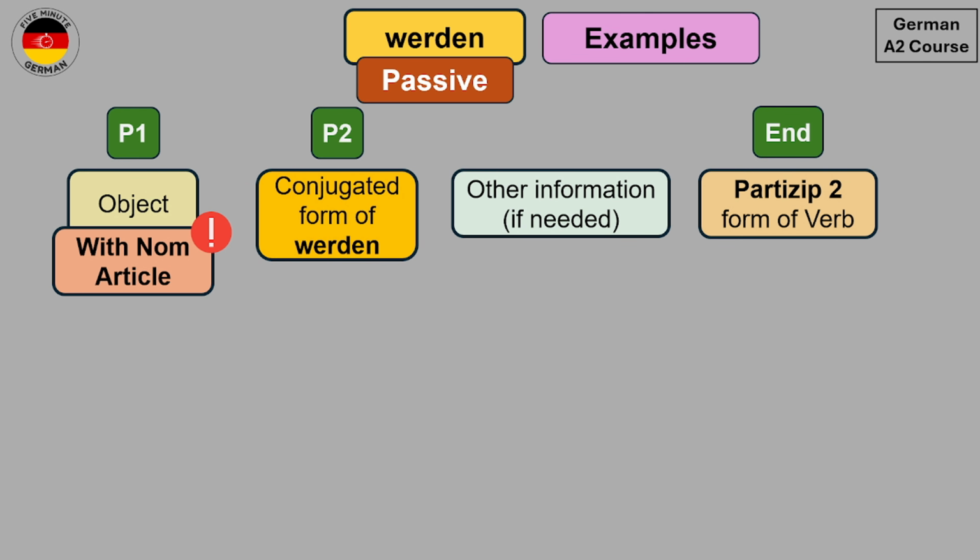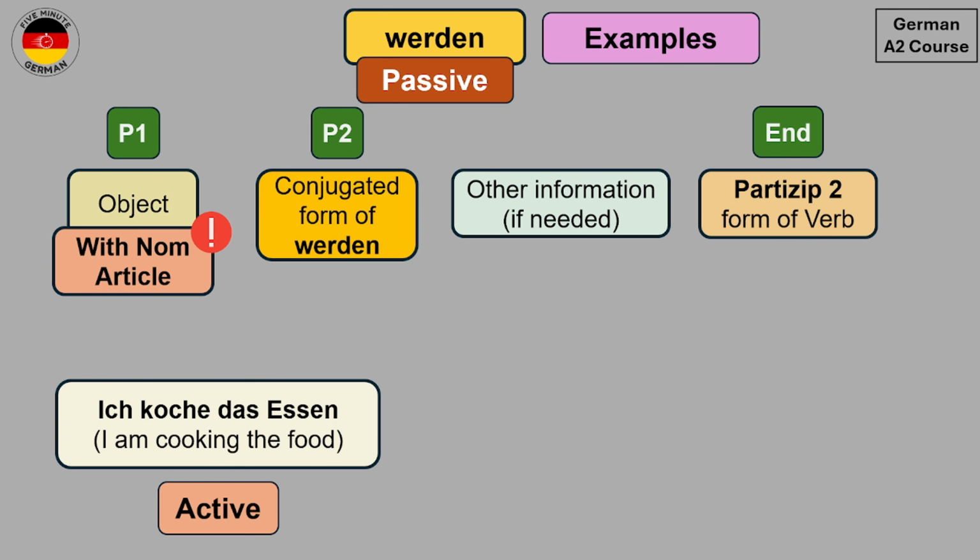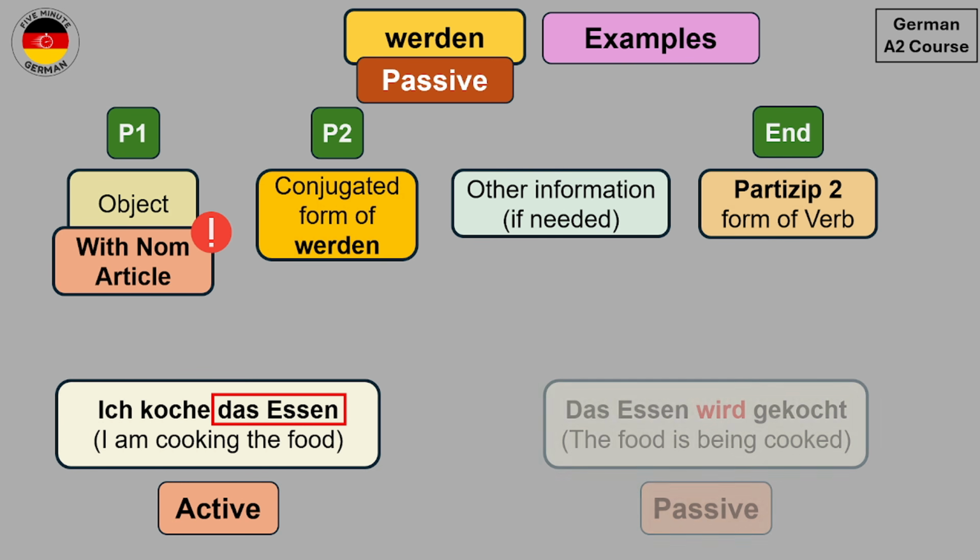So an example sentence in the active voice can be Ich koche das Essen. I am cooking the food. Now I am giving you an example in the active voice so that we can do a good comparison. Now in this sentence, das Essen is the object. Now let's create the passive form. So the passive form will be Das Essen wird gekocht. The food is being cooked.